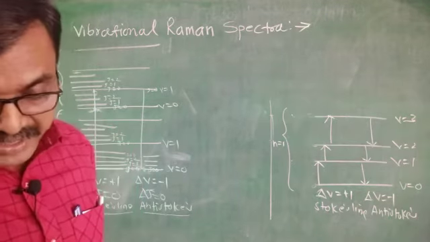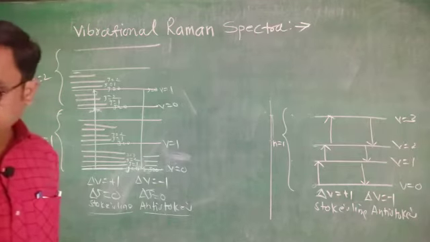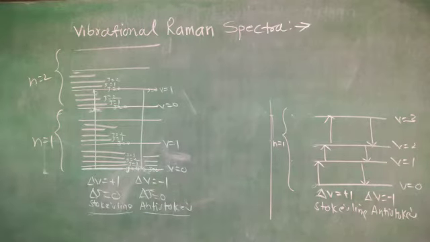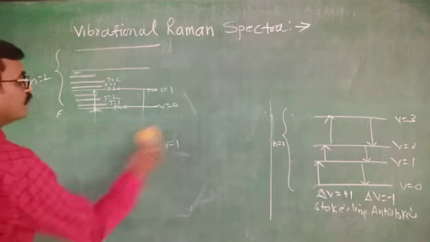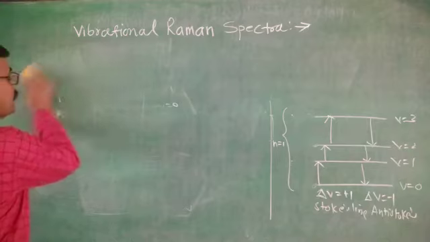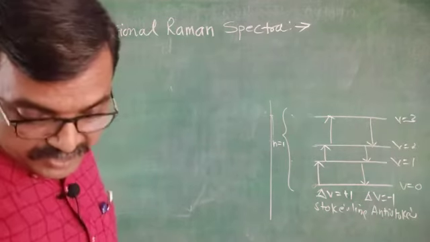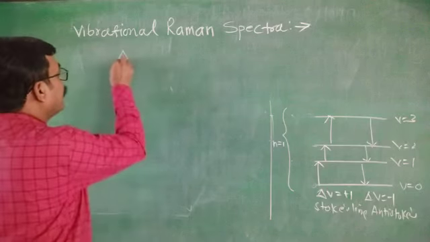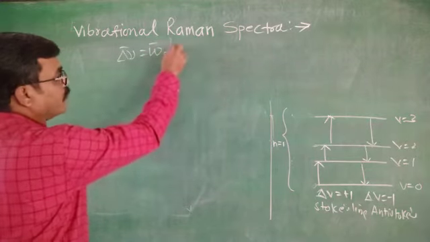Now the vibrational transitions and vibrational spectra of a diatomic molecule show the Raman shift. This Raman shift will be delta nu bar equals omega bar of oscillation.